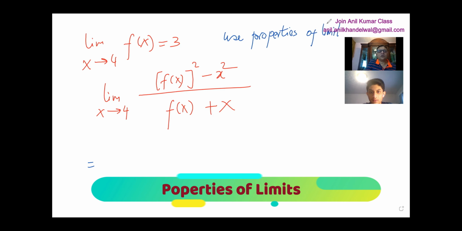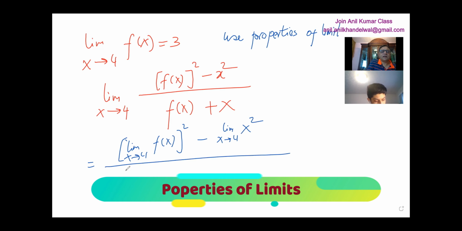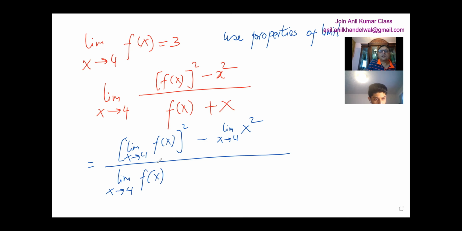Yes. So as you remember, this could be written as the limit as x approaches 4 of f of x whole squared, minus the limit as x approaches 4 of x squared, over the limit as x approaches 4 of f of x. You have to write this rather than getting the solution directly. That is the property of limits. You will get one question for sure on properties of limits. Don't jump to the solution, otherwise you lose 0.5 marks, and that is why I'm doing it here.